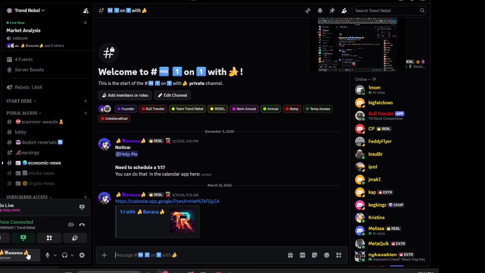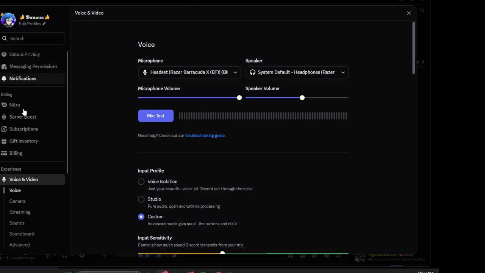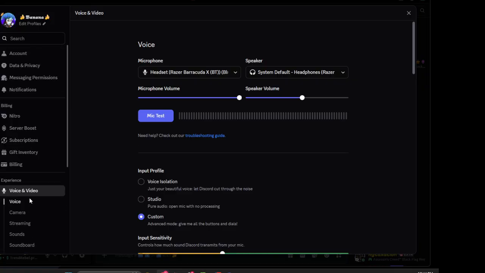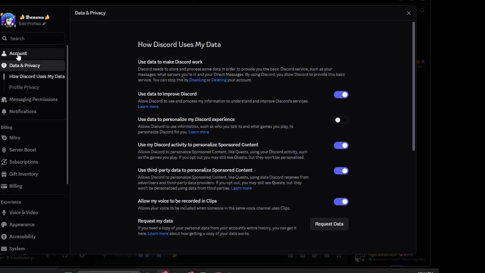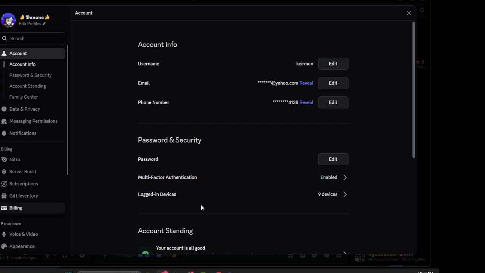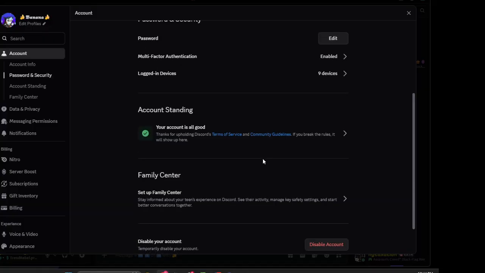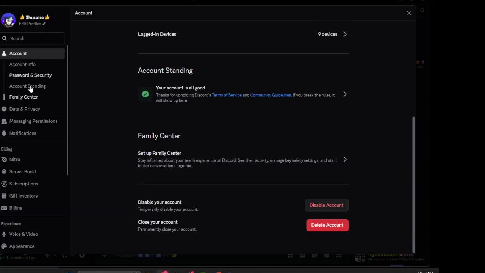The other thing I do want to show you is if you want to go into your user settings at a personal level here and go into your... where is that? Maybe account, data and privacy, no, account, security, that's not it.